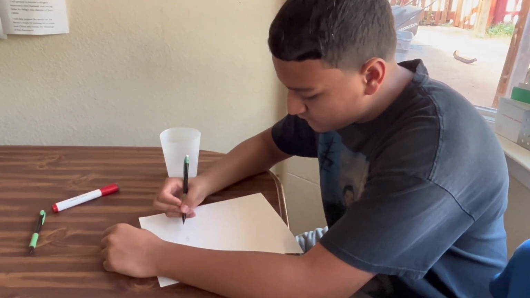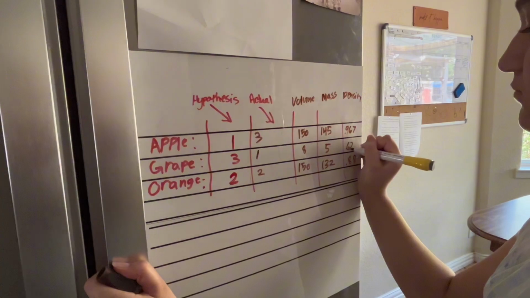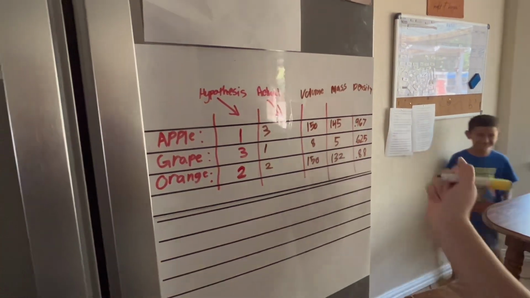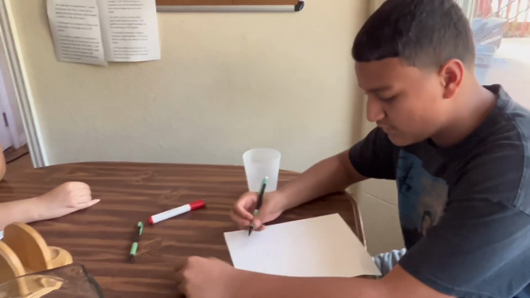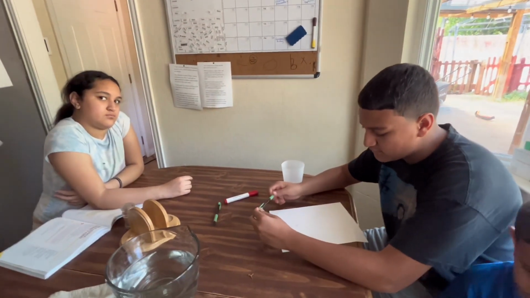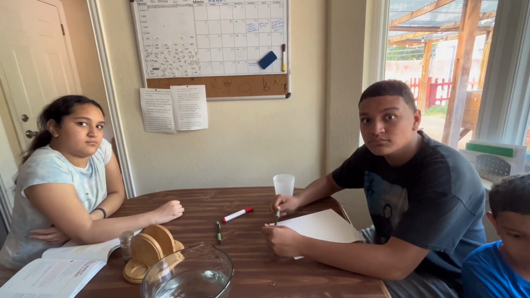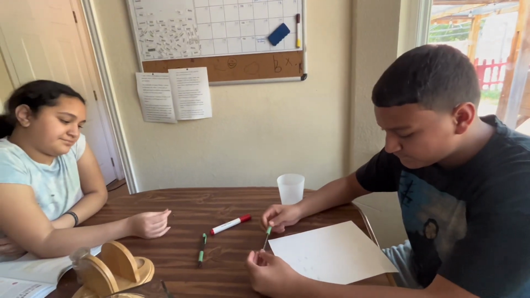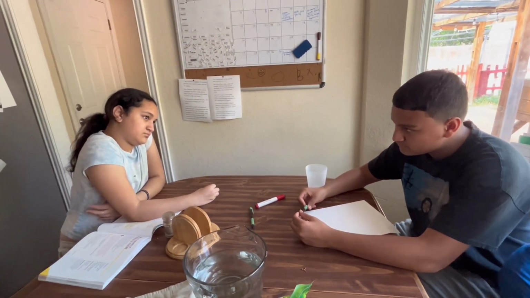And what about the grape? 0.65 grams. Good job. Okay, so which one is most dense? The grape. So that's right, even mathematically and by our observations, we figured out that the grape is the most dense. And then what was second most dense? Orange. And then the third was apple. Very good.